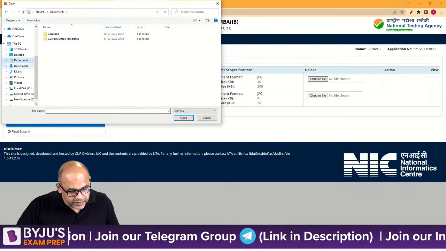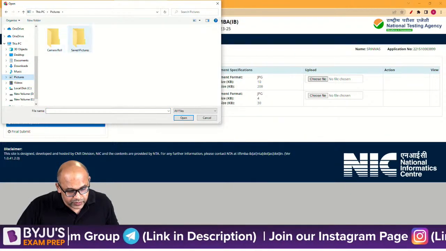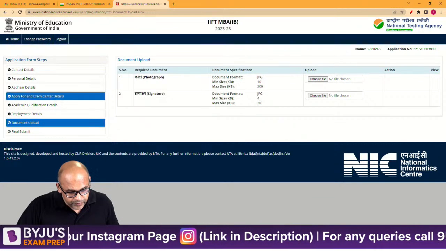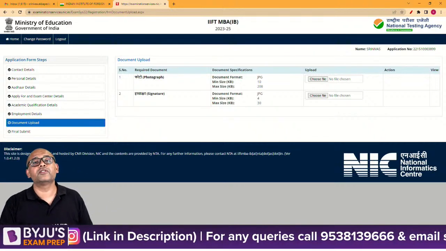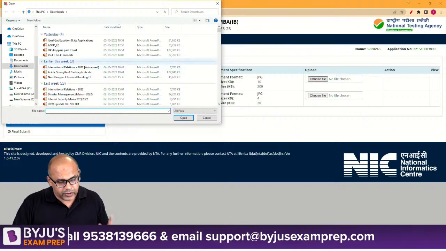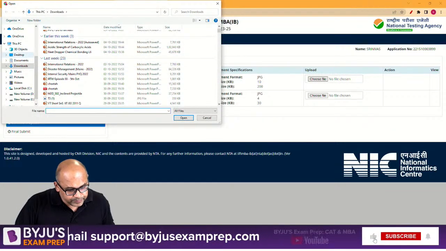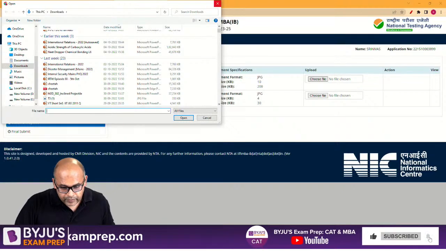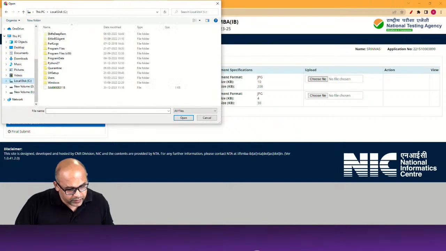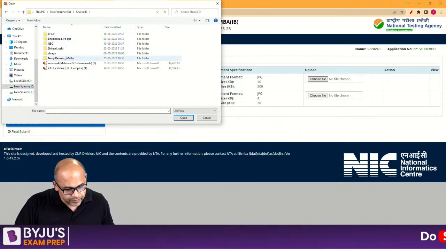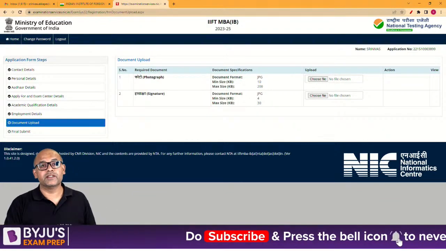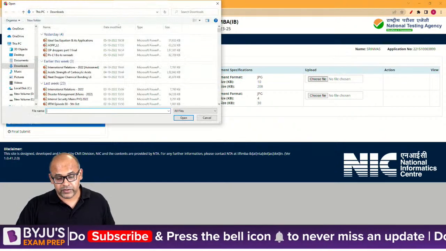Let me see if there are any images. I need pictures, so there are no saved pictures. Okay, so well, let's not waste time on this. So the basic idea here is you will have to upload the image. Let me give one more try if I have any pictures over here. Okay, there are videos I cannot give. Right, so I don't think I have any stock images stored right now, but yeah, you can upload it from here. So that's how it goes.